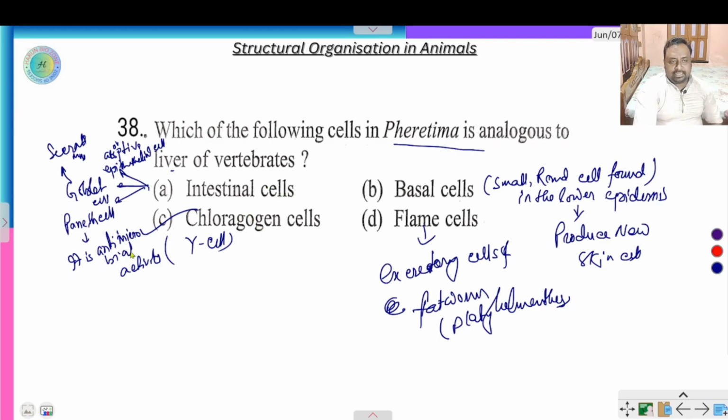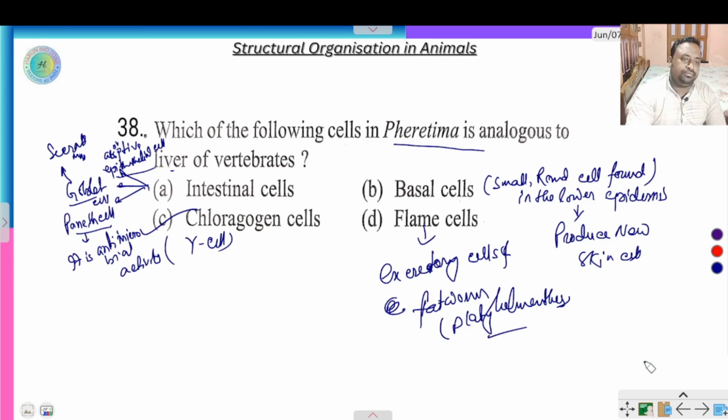Intestinal cell, 3 types. It is Paneth cell, it is goblet cell, it is epithelial absorptive tissue. Epithelial absorptive tissue absorbs the food and nutrition into the blood. Goblet cell secretes mucus. Paneth cell has antimicrobial activity. Basal cell, a small round cell found in the lower epidermis, produces new skin cells. Flame cells are the excretory cells of flatworm, that is platyhelminths.